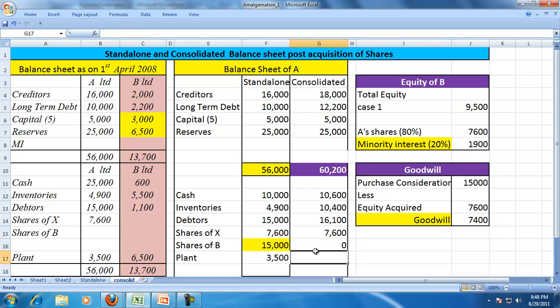We'll discuss why it will not appear. The plant of B plus the plant of A.